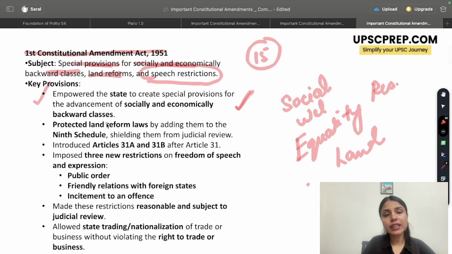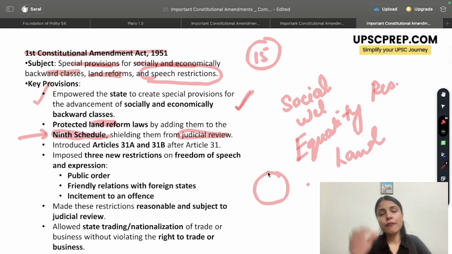Similarly, there were a lot of land reforms that had to be introduced. So for this, government came up with something called the 9th Schedule. Basically, it was said that if there is any act that is passed by the parliament and it is put in the 9th Schedule, then in that case, it will be away from judicial review. So it was like an immunity that was given to any act that was put in the 9th Schedule. Once you have put anything in the 9th Schedule, you will not be able to review it, which meant that it was protected from any kind of judicial scrutiny. And if there is no judicial scrutiny, it cannot be declared null and void.